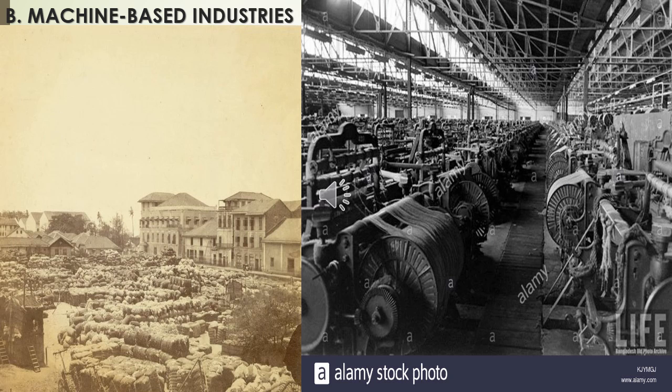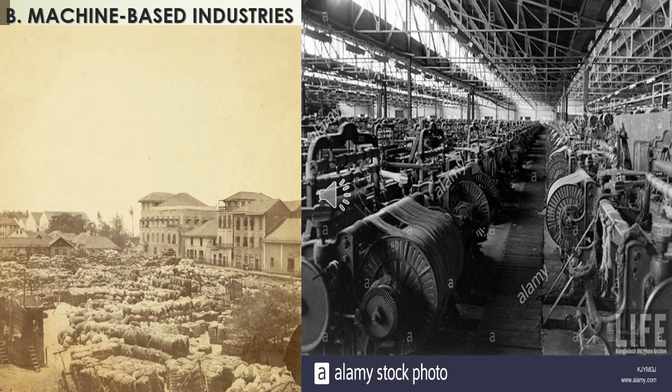Then the machine-based industry. When was machine-based industry introduced in India? Initially there were handicraft industries only. In India, the modern industrial sector in an organized form started with the establishment of the cotton textile industry in Bombay in 1854. In 1855, the jute industry was started in the Hooghly Valley.